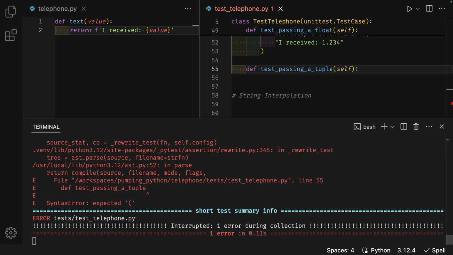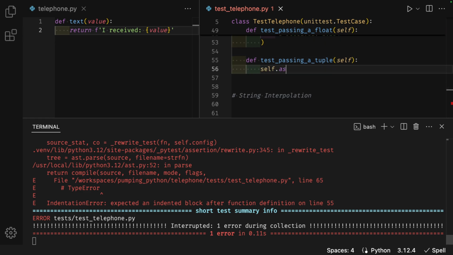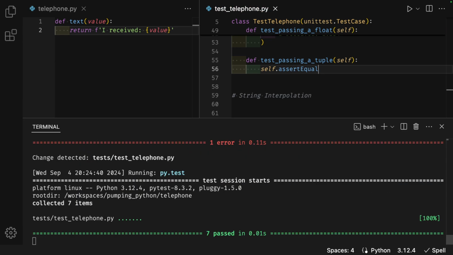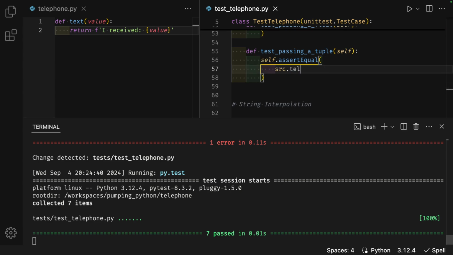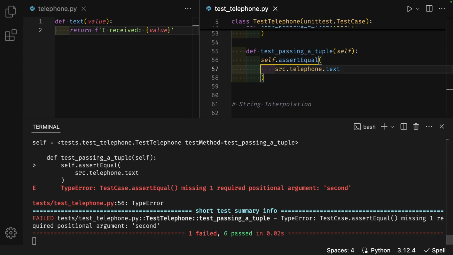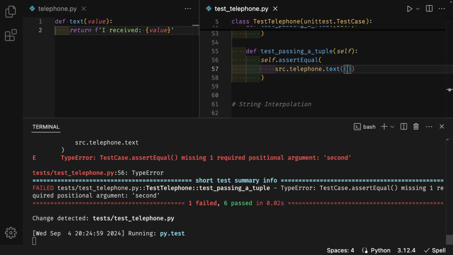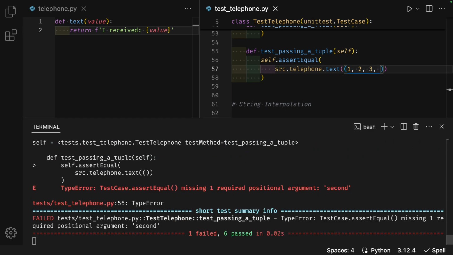Parentheses self, a colon at the end. Enter, self.assertEqual, parentheses, enter, source.telephone.text, parentheses again, 1, comma 2, comma 3, comma, quotes n, a comma at the end of the line.